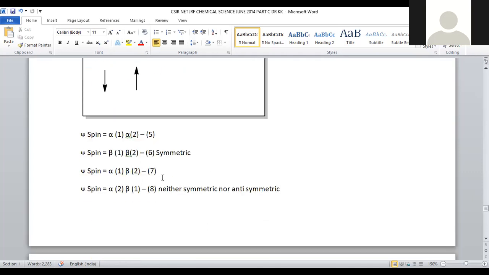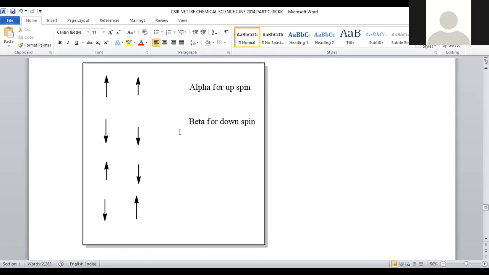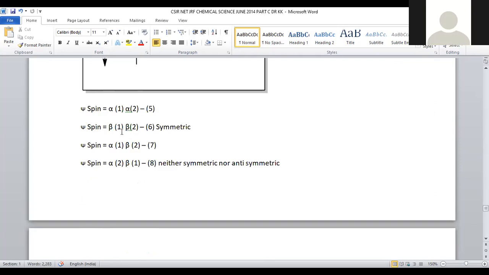Let us assign wave functions for this. Psi spin is equal to alpha 1, alpha 2. The first electron may reside in a clockwise manner, and the second electron also clockwise. And psi spin is equal to beta 1, beta 2, meaning both are down spins, denoted with beta. First electron in beta motion, second electron also in beta motion.